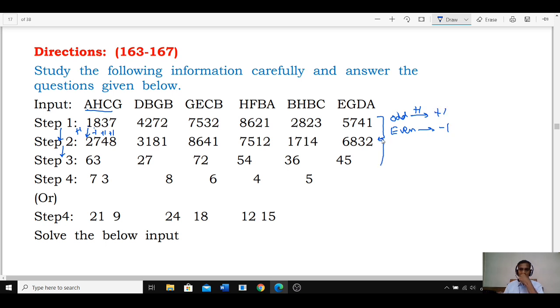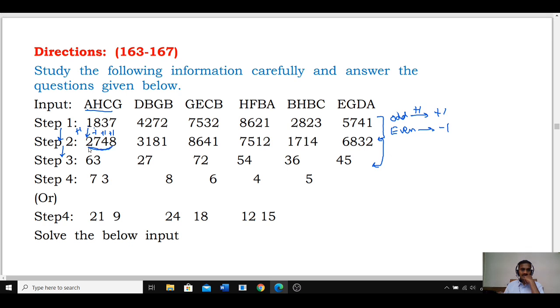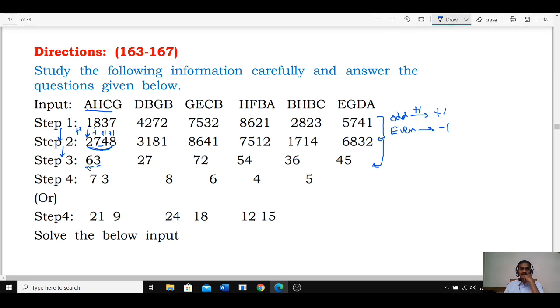Then step 2 to step 3. How do you get the elements of step 3 with the help of step 2? Now in this one, if you take 2 and 8, what is the difference between 8 and 2? 6. 7 and 4 is 3. 8 minus 2 is 6, 7 minus 4 is 3. And here 3 minus 1 is 2, 8 minus 1 is 7.